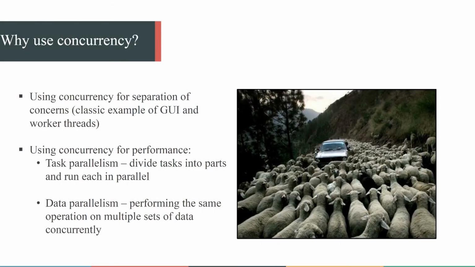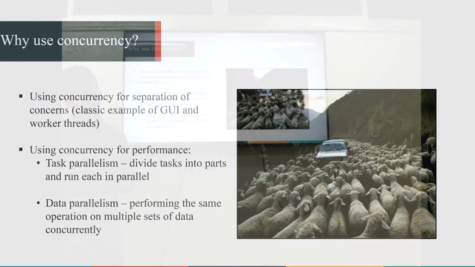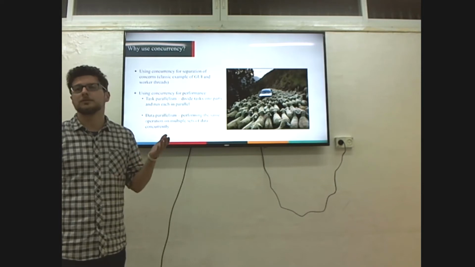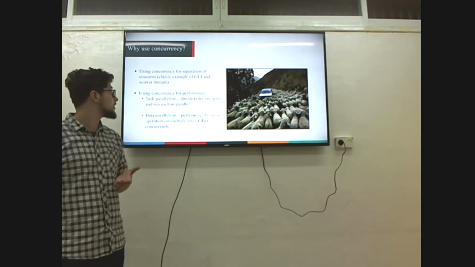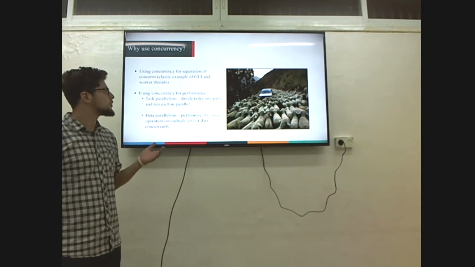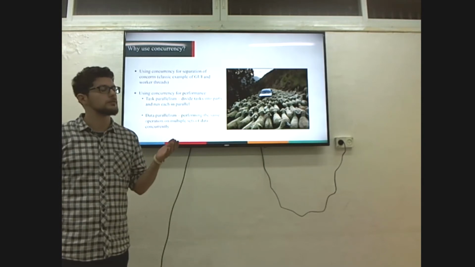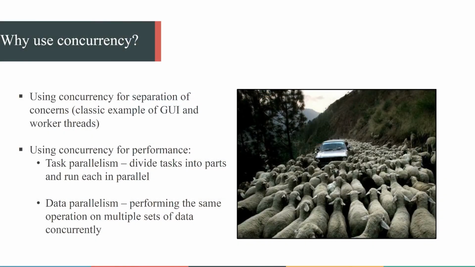So why use concurrency? In general, there are two reasons to use it. The first one is separation of concerns, which means the classic example of a GUI thread and working threads. And the second one is using concurrency for performance, which means task parallelism: divide a task into several threads. And the second form is data parallelism, which means performing the same operation on different kinds of data, let's say different kinds of files or something like that.